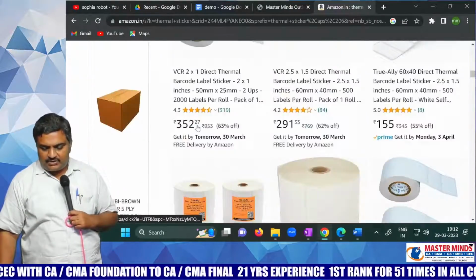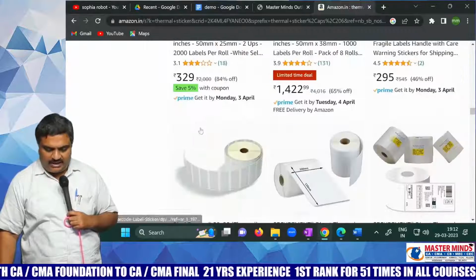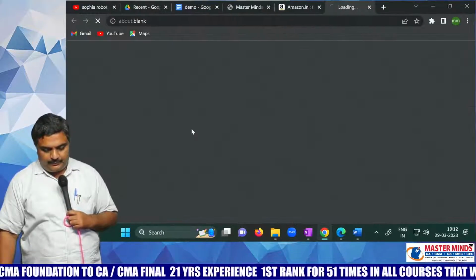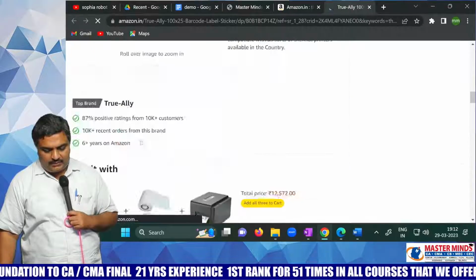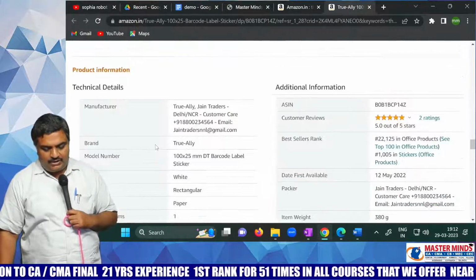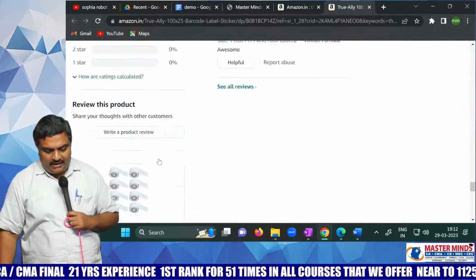Somehow I have searched for some thermal stickers. That is fine. But now if I click here, what is it showing? Now it will show me, it will track my entire history.